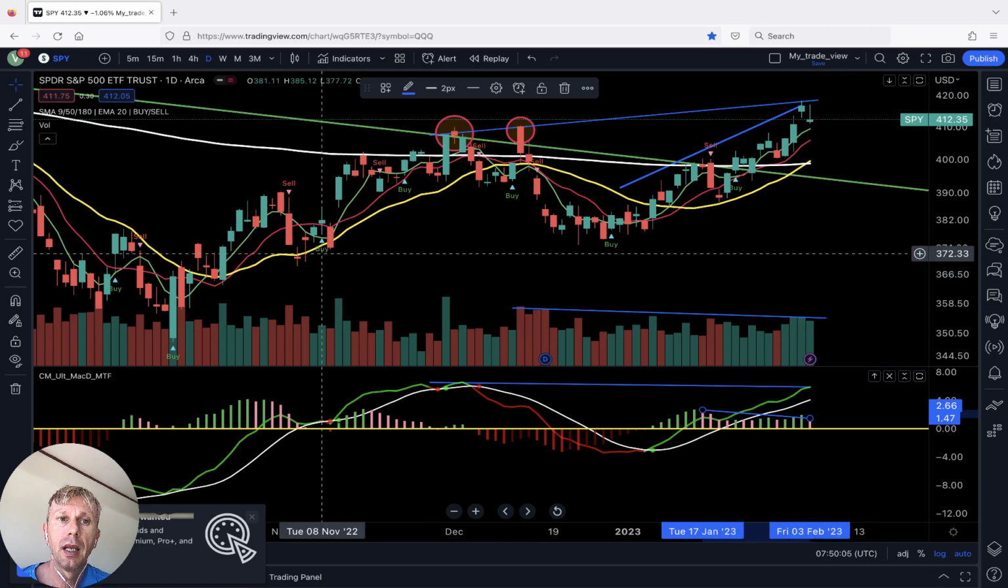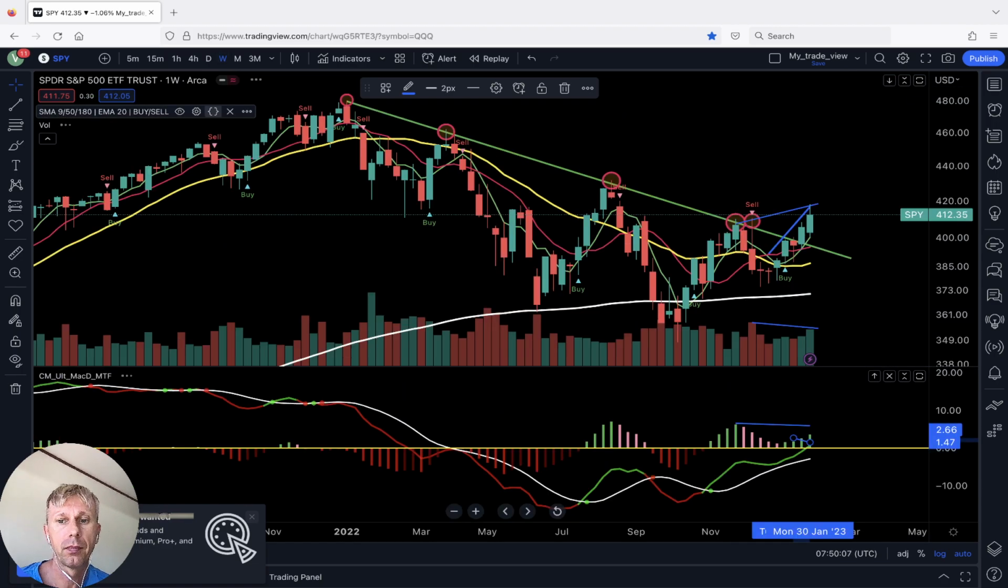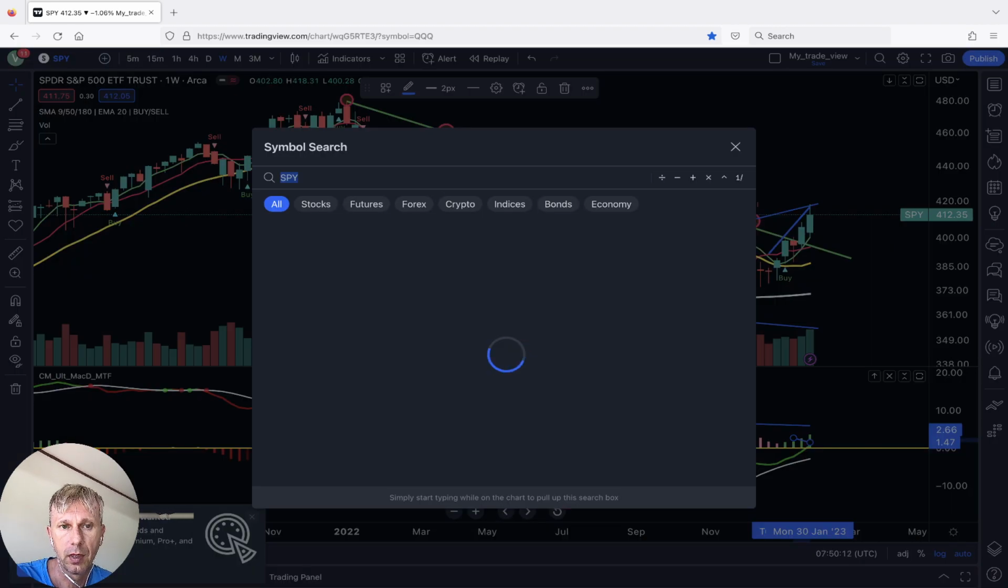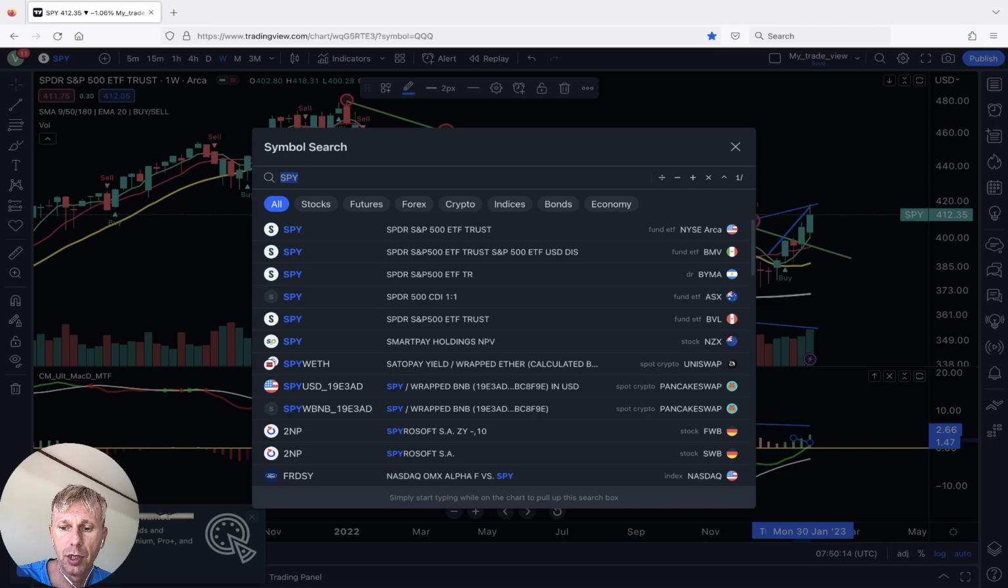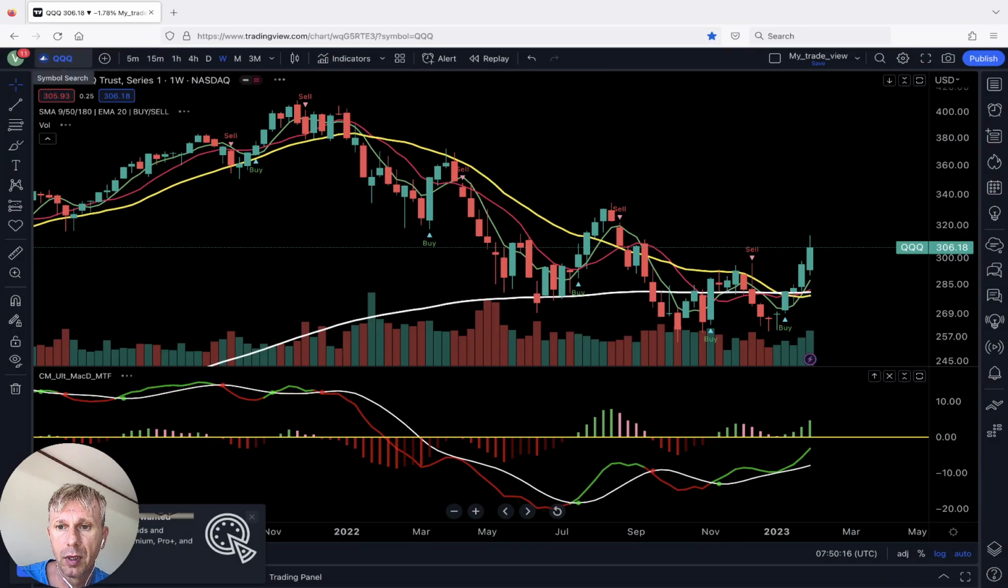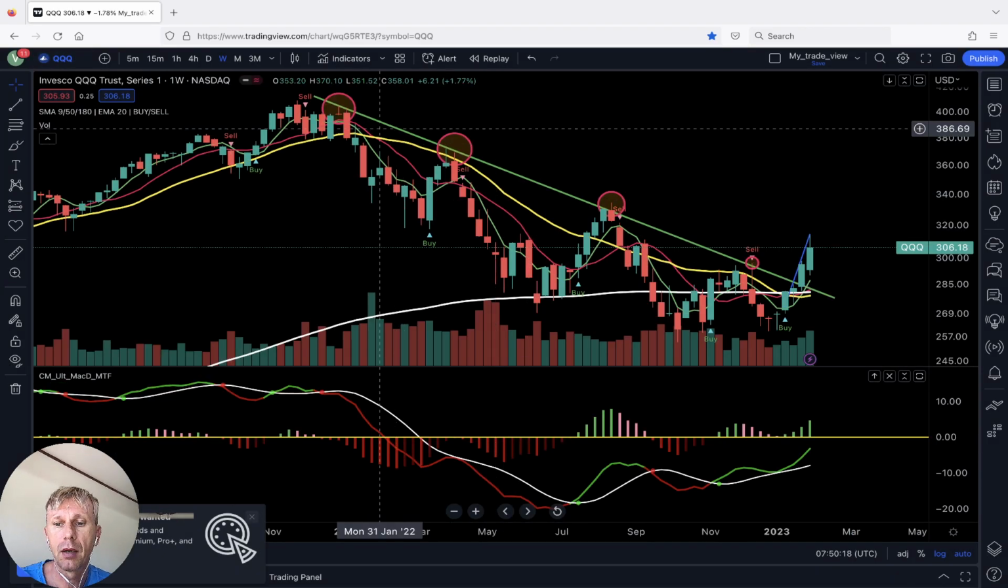Bullish trend on daily and weekly for SPY. No changes. Let's move to Qs. No changes from the previous week, right? Qs weekly time frame.